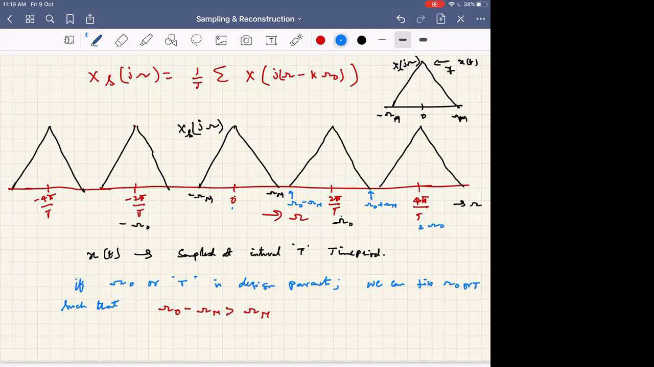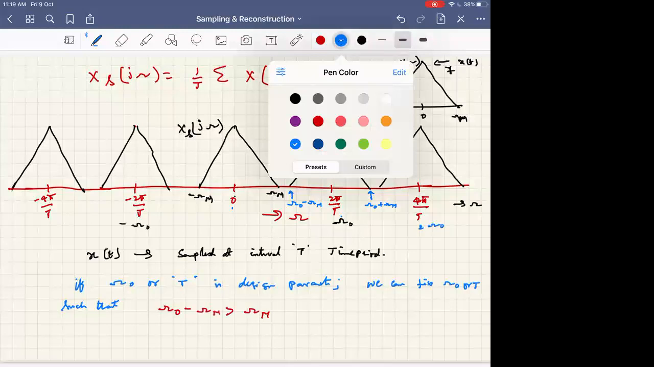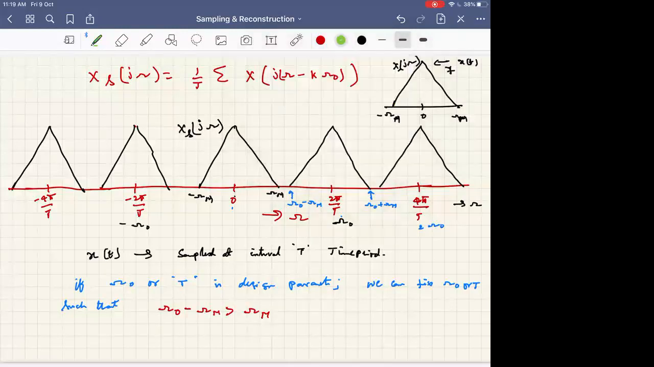By looking at these regions, you can have no loss or mix of information. The condition we can tell by looking at this is omega naught minus omega m has to be greater than omega m. Okay, right? Hope this is clear for all.